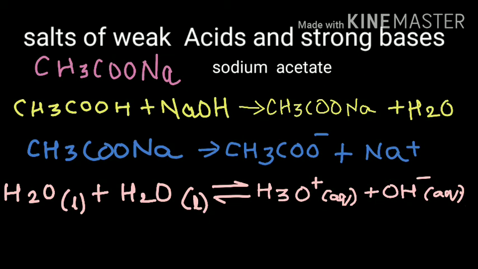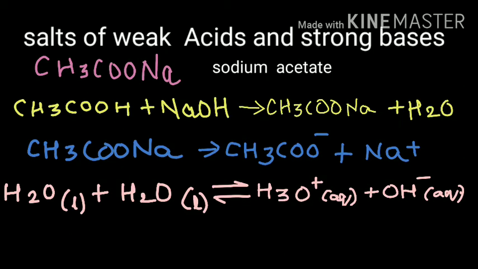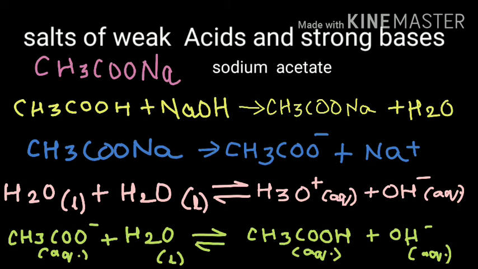The Na plus ions of the salt here do not have the tendency to react with OH minus ions of water, because even if the reaction takes place, the possible product is going to be NaOH, and again it is a strong electrolyte which is going to dissociate completely. Here the reaction of CH3COO minus along with water is going to give you the formation of acetic acid, that is CH3COOH, plus OH minus ions. Now the acetic acid formed here is a weak acid and it is not going to dissociate completely. How is the acetic acid formed? One atom of H from H2O goes to the CH3COO group.